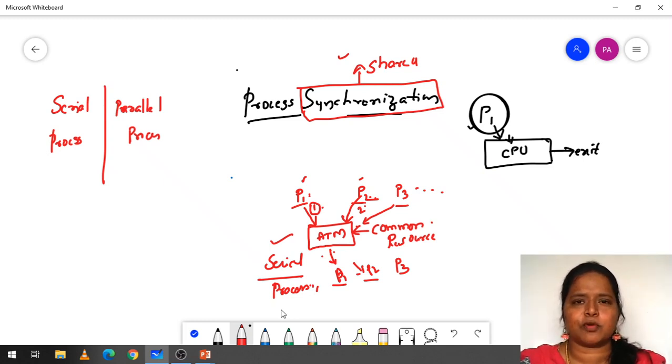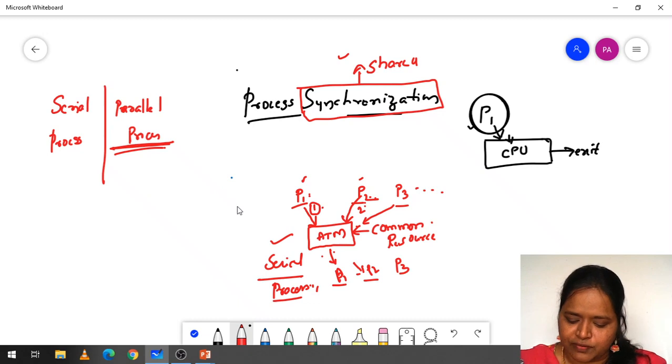So in the serial processing, we don't need to put in so much effort. Why? Because one after another, the tasks are going to be done, and it is very easy for us to do our task. So that is the serial processing. The hurdle comes when we are dealing with the parallel processing. When we deal with parallel processing, there we can find much of the difficulty.